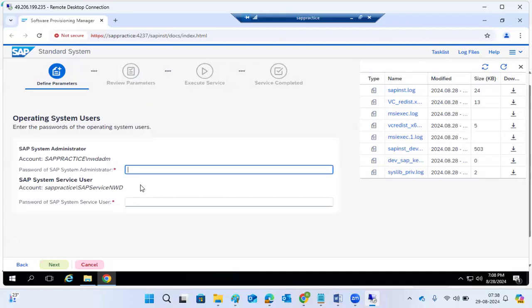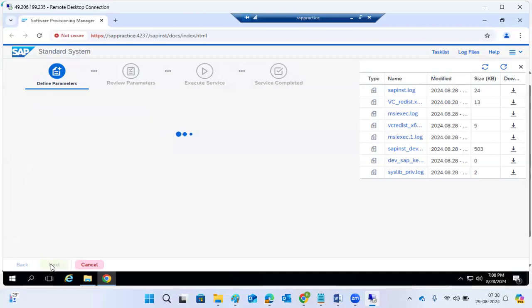Now see the operating system users. We have to give the operating system users here, then click on the next button. Whatever password it asks, you need to set the passwords. Whatever it is asking, the SAD, the path, the software locations, all those things we have to provide as inputs here.